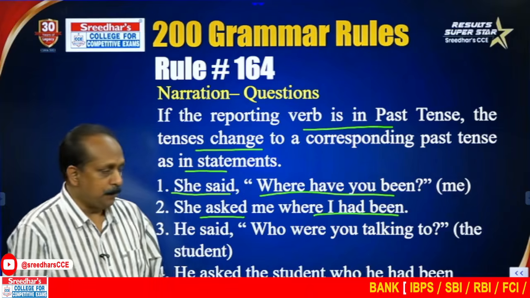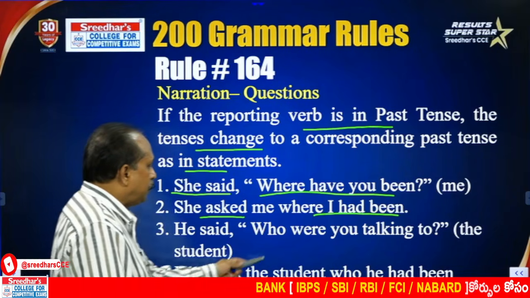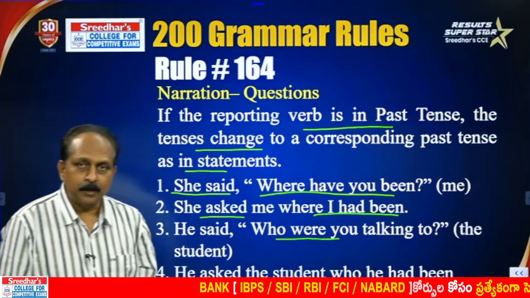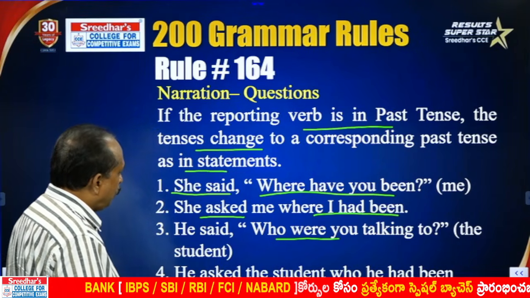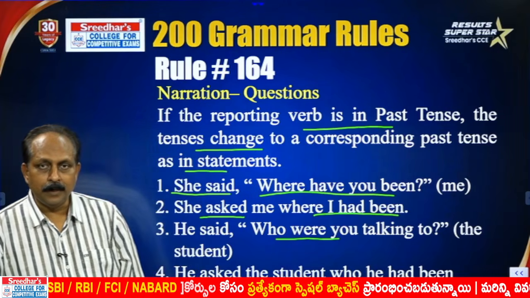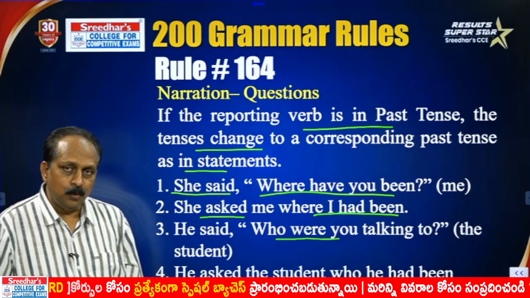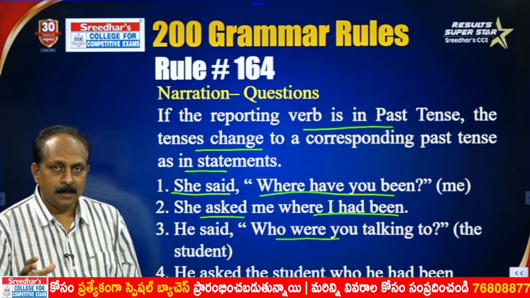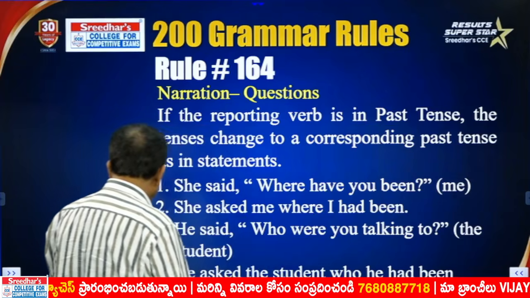That is past perfect. He said, "Who were you talking to?" Past continuous changes to past perfect continuous. He asked the student who he had been talking to. He had been talking to, past perfect continuous. A word of caution: you cannot understand these rules if you are not good at tenses. If you are good at tenses, you can understand whatever I have been saying.